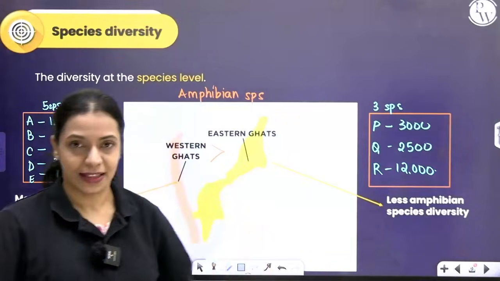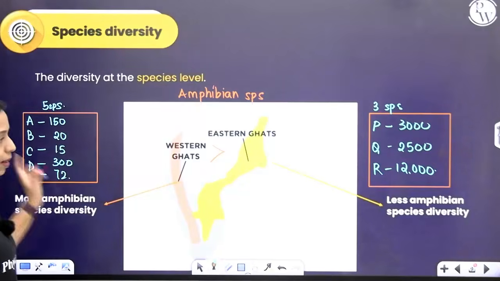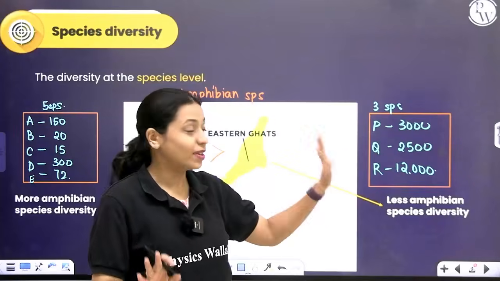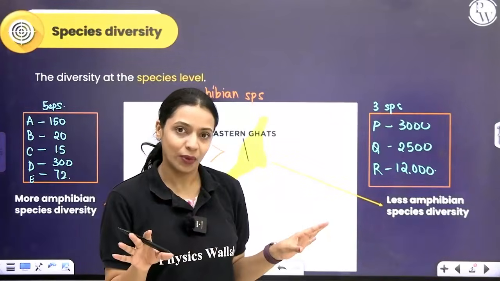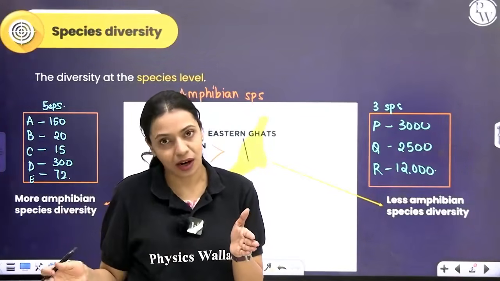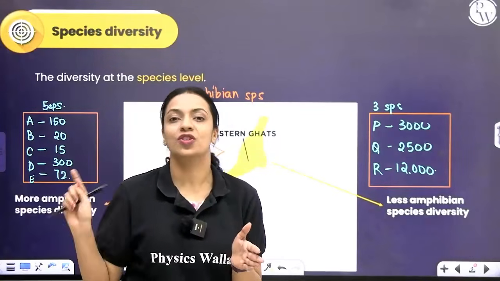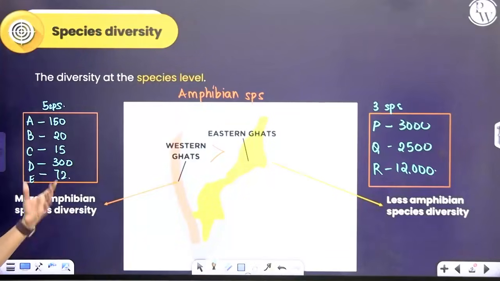Okay? Keeping that in mind, in Western Ghats, we find more variety of amphibians compared to the Eastern Ghats. The number may or may not be more. I'm giving you this example not to say that in Eastern Ghats there is more number of frogs. What I'm trying to tell you here is to differentiate that we are not looking at the individual count, we are not looking at the population size of each species, we are looking at the number of species only. That is our prime focus. Alright, so here since you have more species, we say that amphibian species diversity is higher in the Western Ghats compared to the Eastern Ghats.